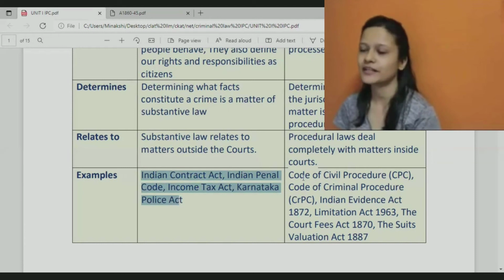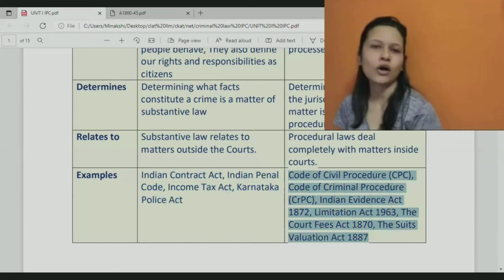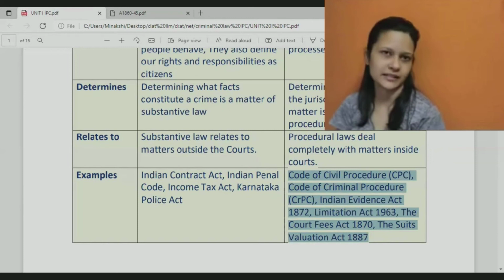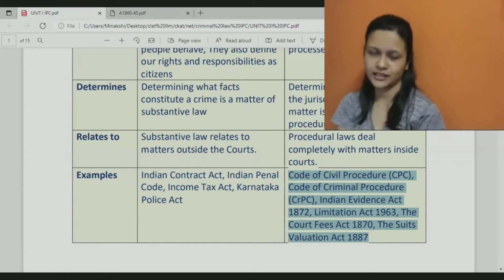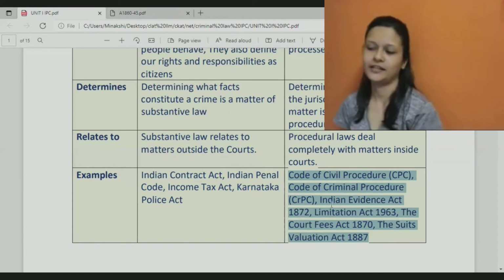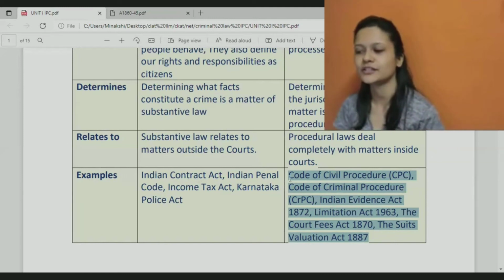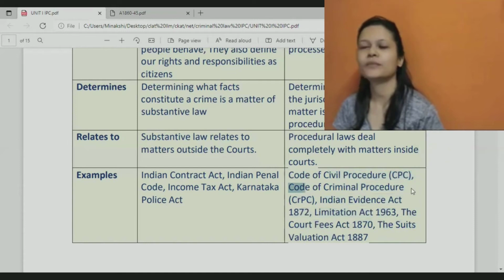When we talk about procedural law, it is not written in the Constitution. The Constitution of India has a lot of other things, like different types of courts in India, the hierarchy of courts and other things. But for procedural law, we have different legislations. For civil and criminal, we have two major legislations: the Code of Civil Procedure and the Code of Criminal Procedure.